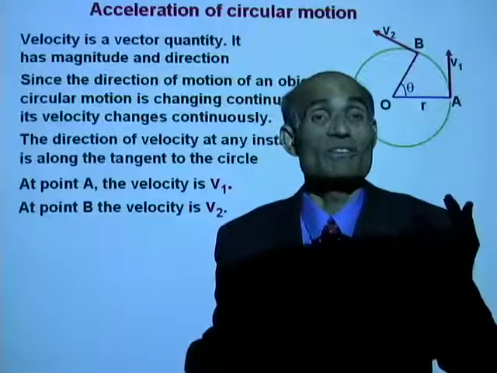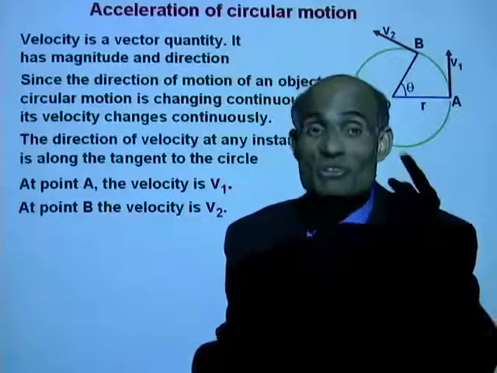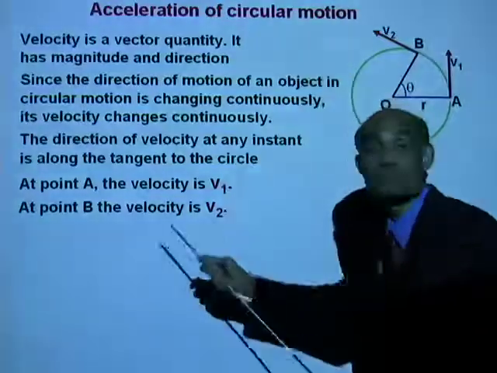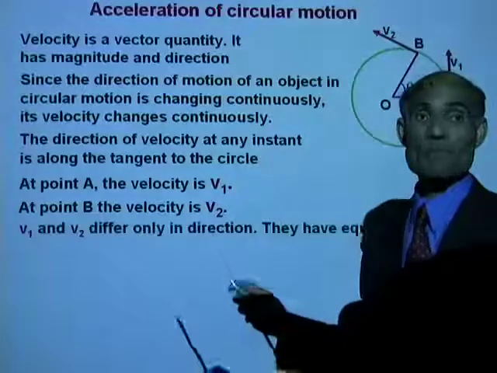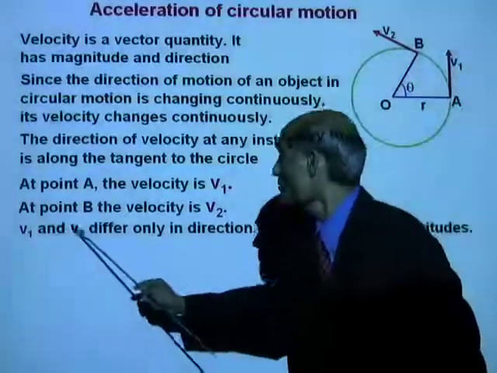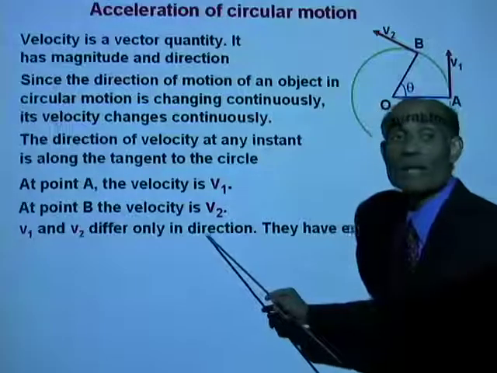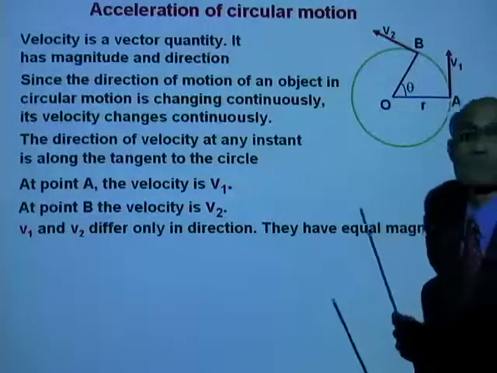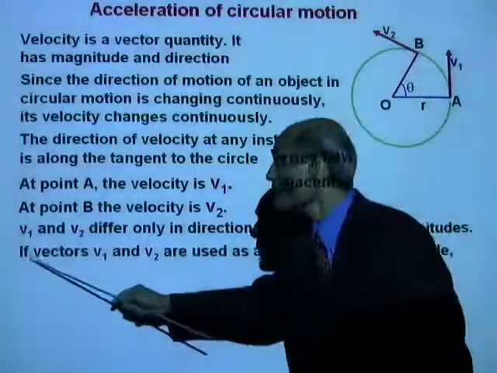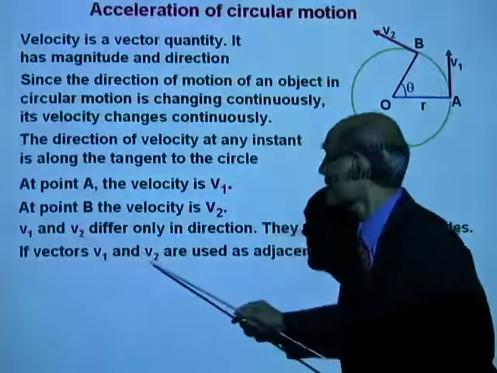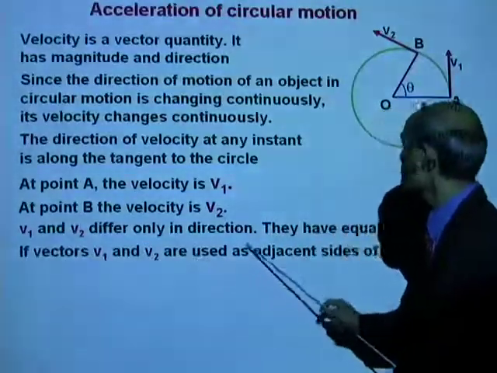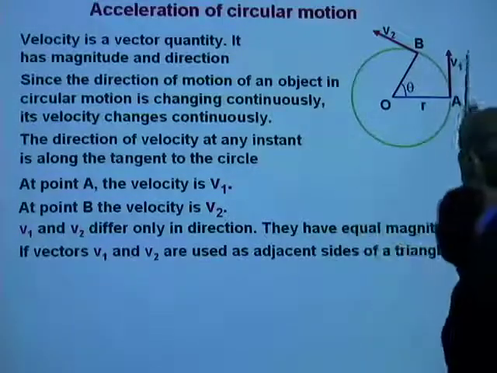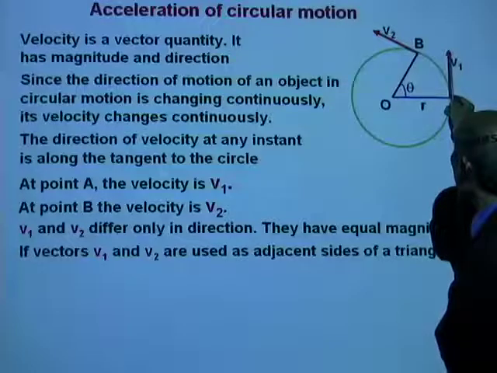So what is different? What is different is the direction. The magnitudes of v1 and v2 are the same. Now, v1 and v2 differ only in direction. They have equal magnitudes. If vectors v1 and v2 are used as adjacent sides of a triangle, you know that a vector can be drawn anywhere.